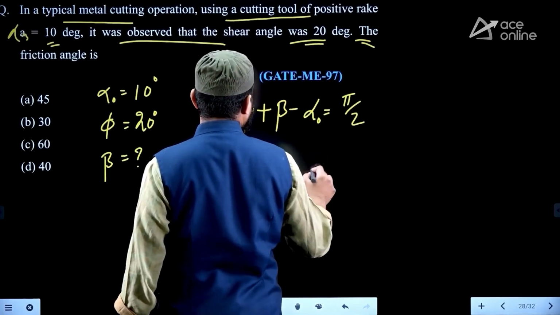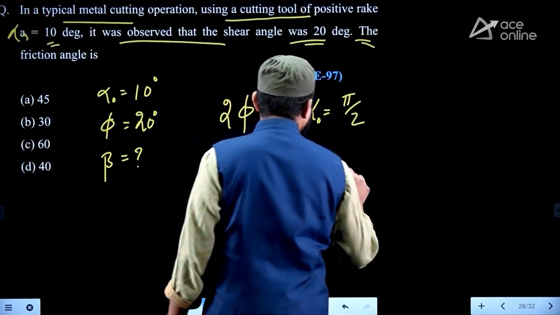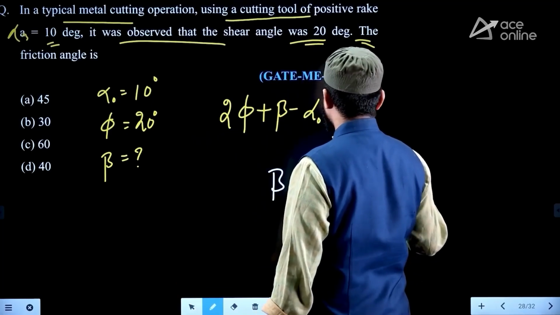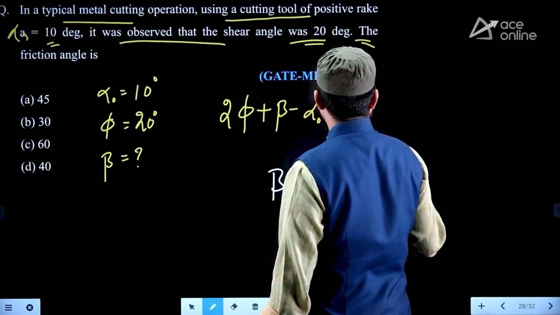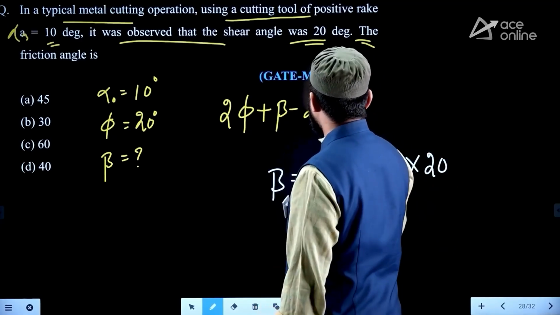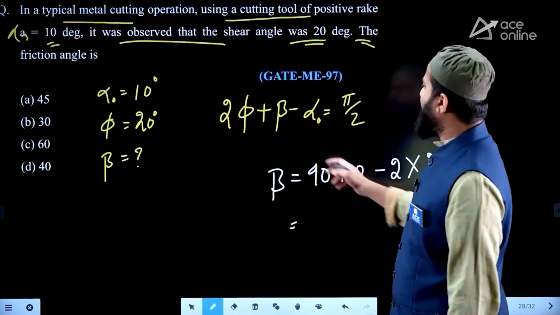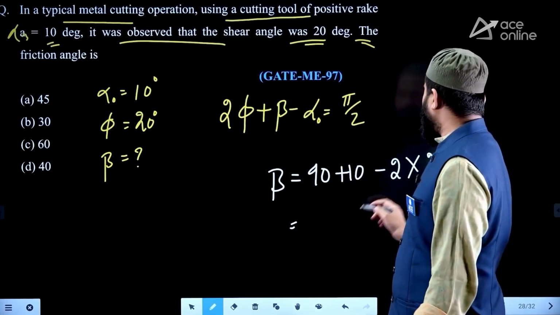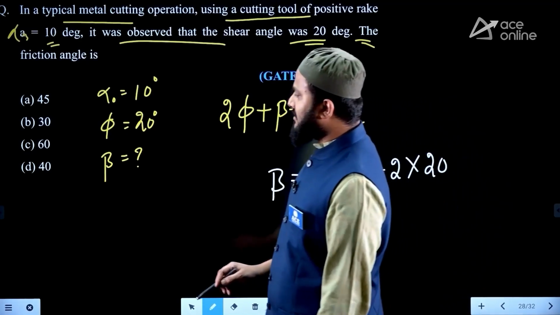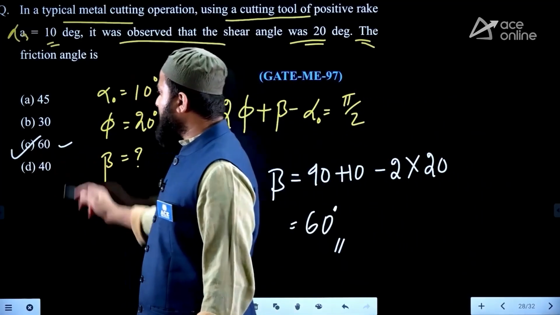Beta is equal to 90 plus alpha, which is 10, minus 2 times phi, which is 20. The 2 phi will have a minus sign and alpha will have a plus sign. 100 minus 40 will be 60 degree. That is the answer, option C here.